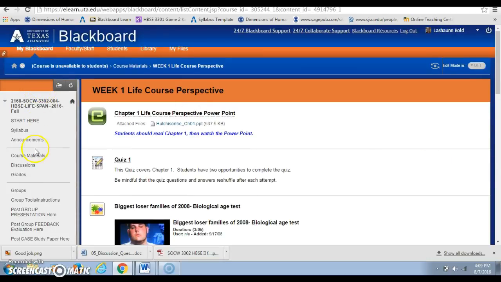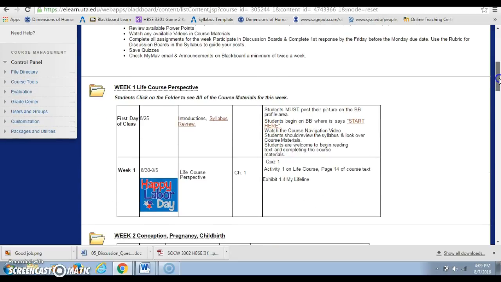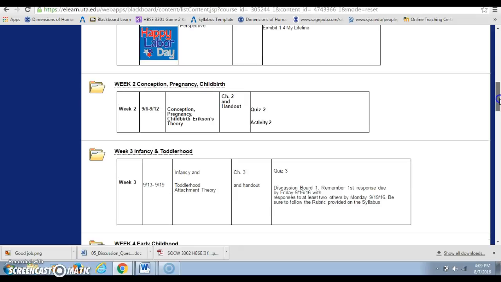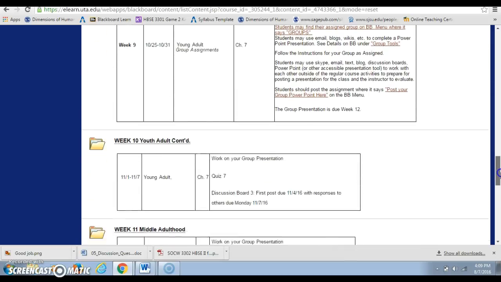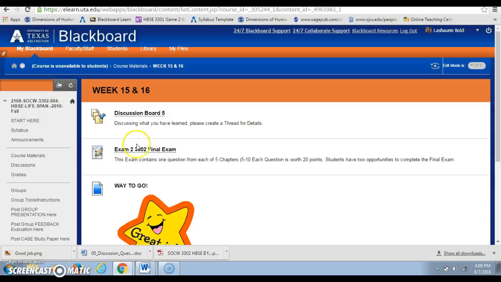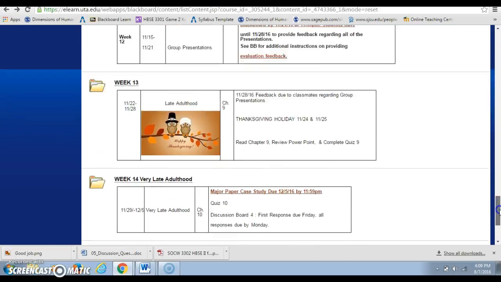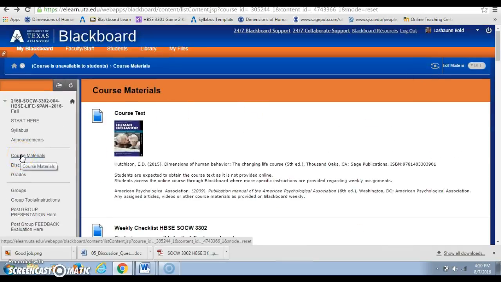Now, to get back to my list of course materials, I go over to the left and I push course materials, and there it comes up again. So there I can find week 1, week 2, and 3, 4, 5, all the way, if you'll notice, down to the last week of the class. And we'll just click there, and I'll show you what it looks like. There's a discussion board there, a final exam, and a little celebration. Okay, we're going back. All right. So there are your course materials. That's very, very important. I'm pointing to it over here on the left.